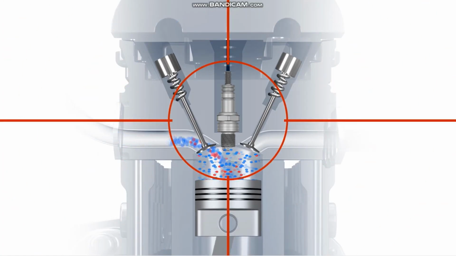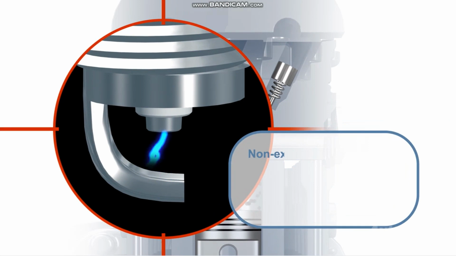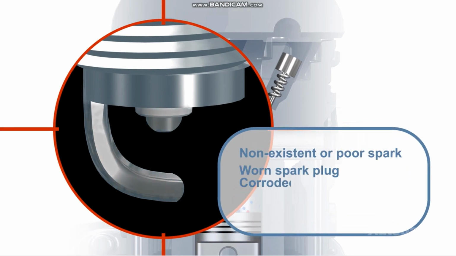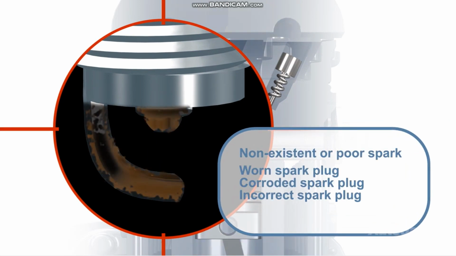If the fuel and air mixture is correct and there is sufficient compression, then the ignition system could be the cause of the misfire. A non-existent or poor spark, worn, corroded or incorrect spark plugs, or incorrect ignition timing could result in a misfire. So how does an engine control module detect a misfire?